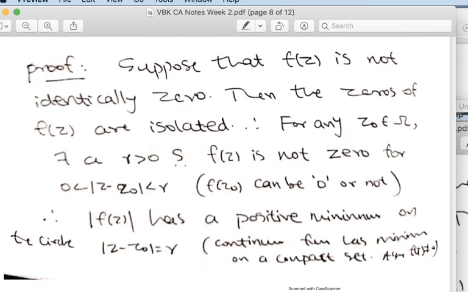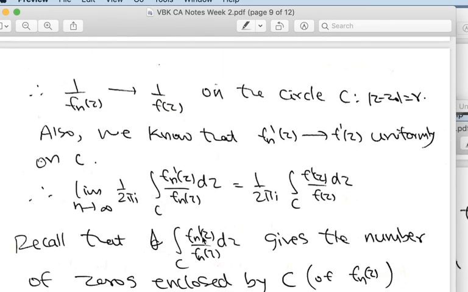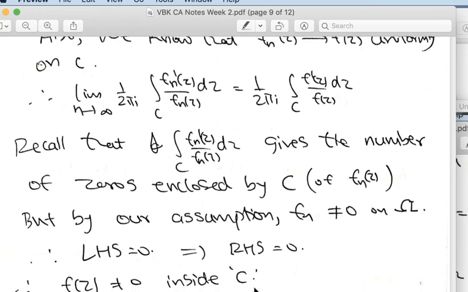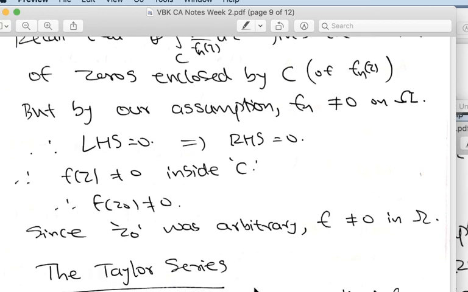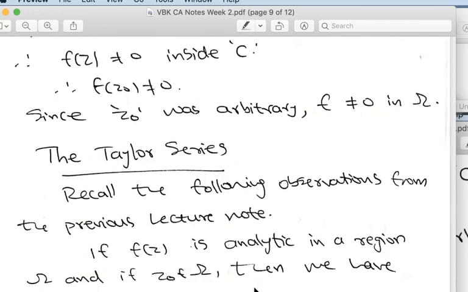This is again done very easily by looking at this quantity. Since f_n is non-zero, this makes sense. This quantity will give you the number of zeros enclosed by C, and in the limit you apply the uniform convergence, so you can interchange the limit. In the limit you will obtain this, which will represent the number of zeros of f enclosed by C. So this is 0. Hence you will get that f is nowhere 0 unless it is identically 0.